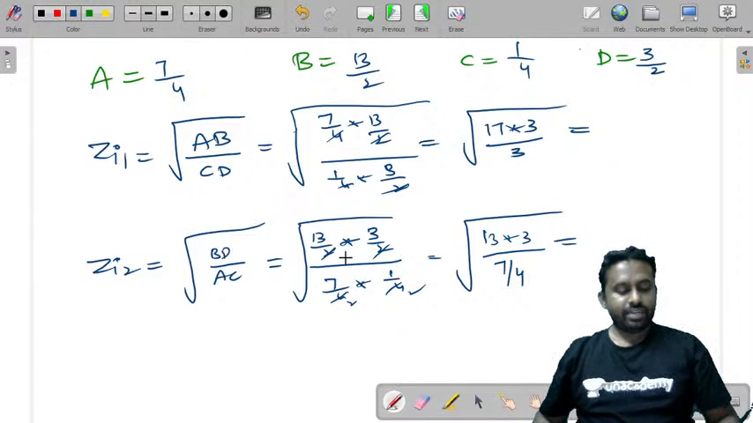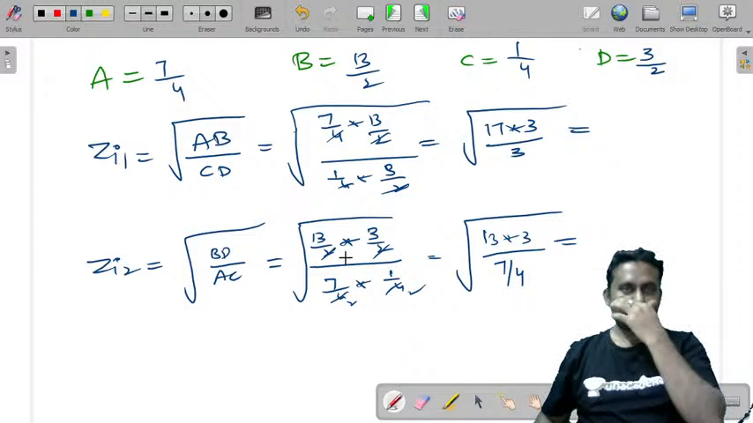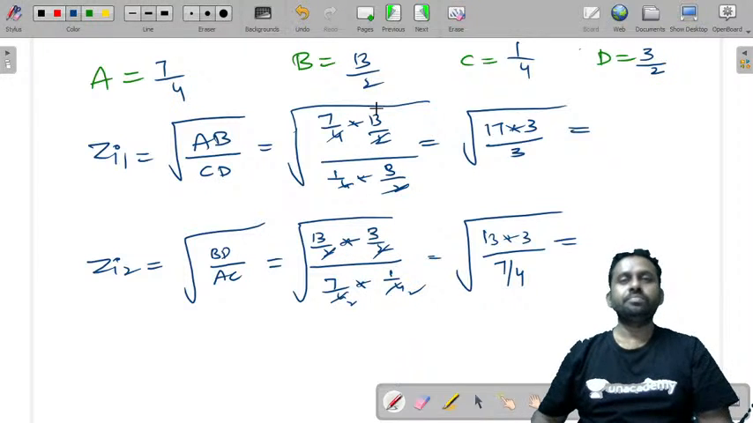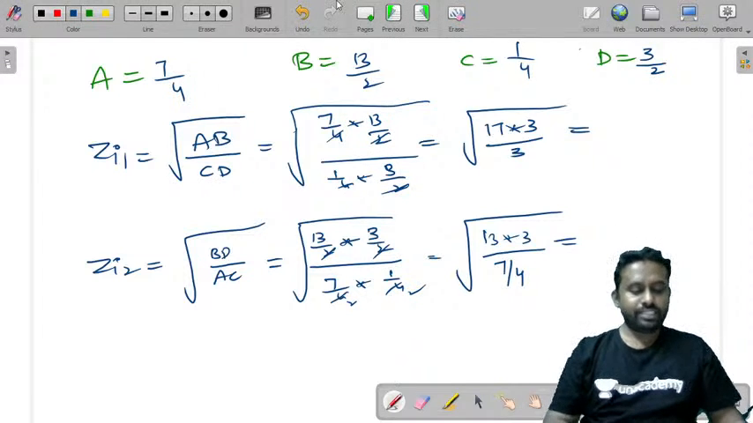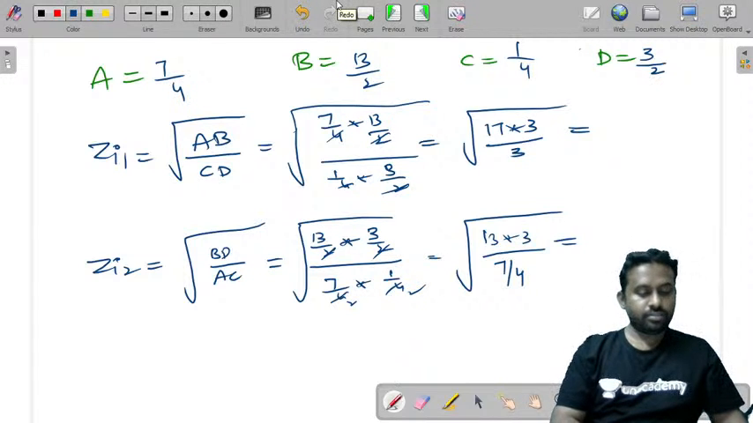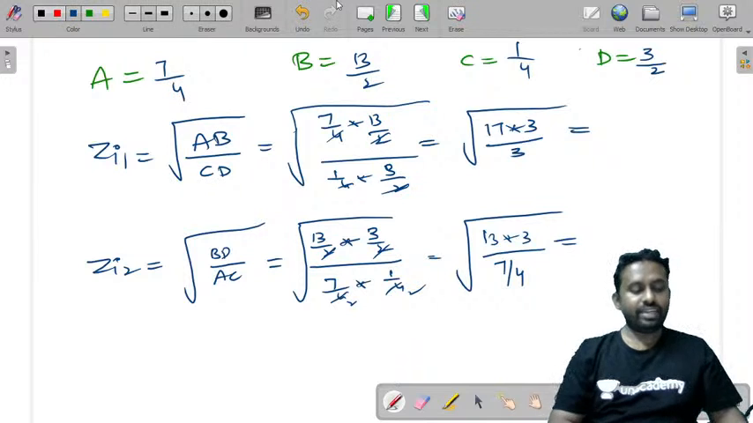This is how you will determine the values of ZI1 and ZI2. Hope you are clear with this concept. So let's see what we have done now.